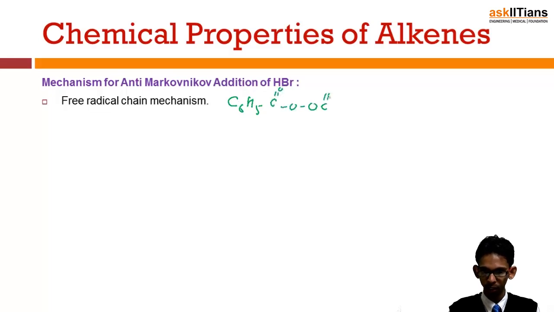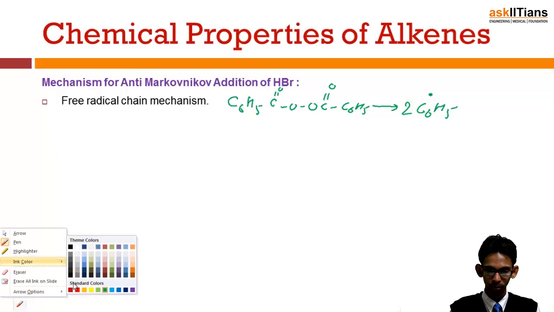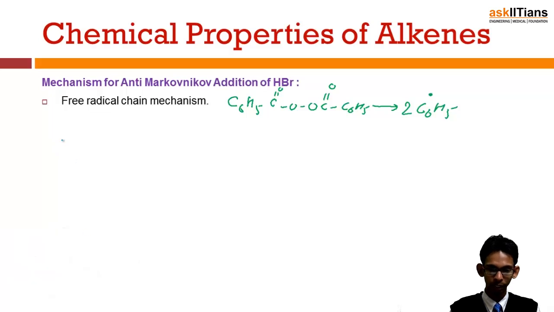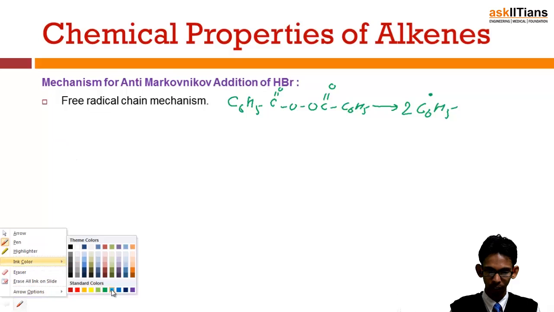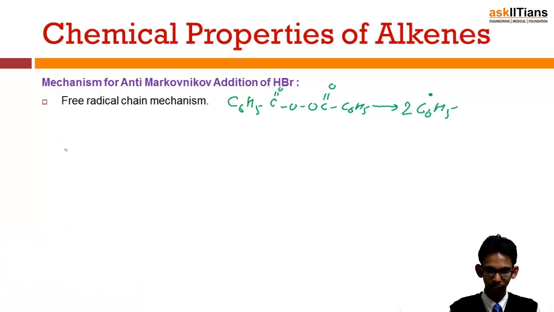Okay. So the first step of the mechanism or the reaction is this peroxide decomposes to produce two C6H5 free radicals. Now the second step is that these free radicals, which are formed in the first step, actually